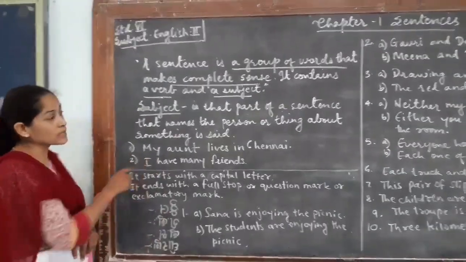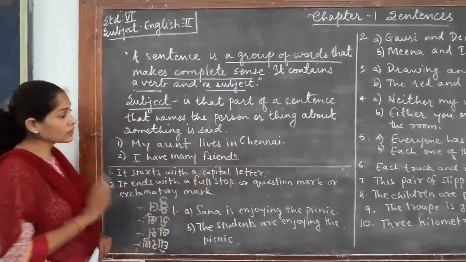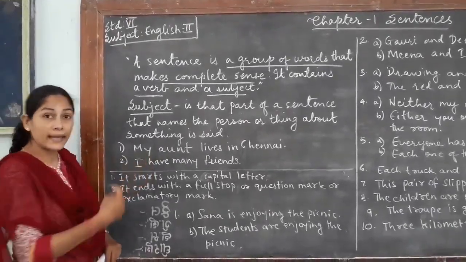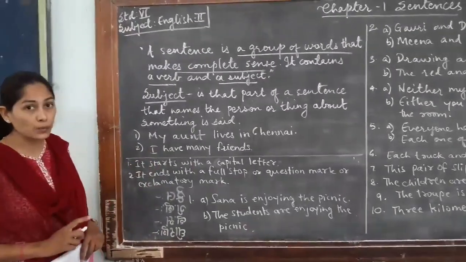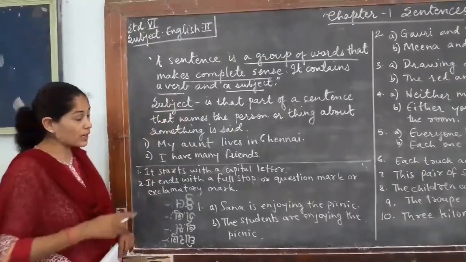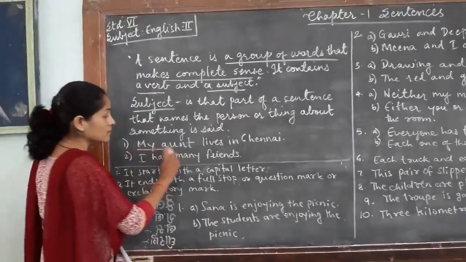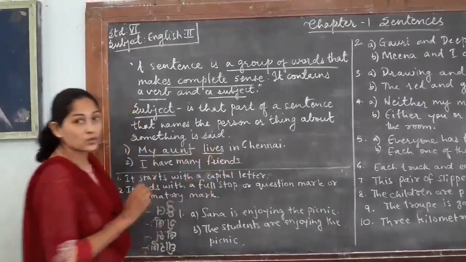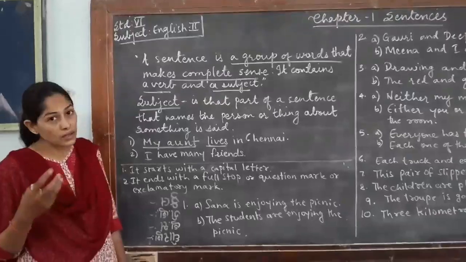Okay, now here are two sentences given in your textbook. My aunt lives in Chennai. Now, about whom are we talking in the sentence? We are talking in the sentence about my aunt. Okay, so let us first understand. This is a group of words. Yes, it is a group of words and it is making a complete sense also. Okay, now it has a subject and a verb. So let us go through that. We are talking in the sentence about my aunt. So my aunt becomes a subject, and what is a verb here? Verb is lives. Okay, so my aunt lives in Chennai. That is a complete sentence which is giving you some sense.